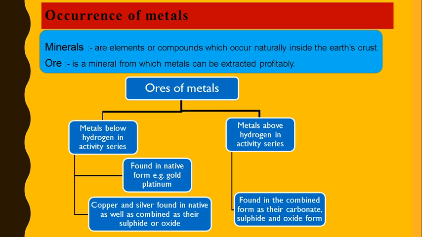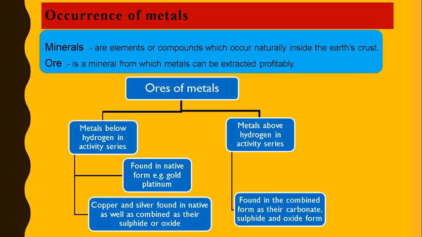Now, the metals present in ore can be present in combined form as well as in native form. This will depend on their reactivity. So the metals which are present above hydrogen in the activity series, as you all know, are very highly reactive. So they will combine with anything with which they come in contact in nature.